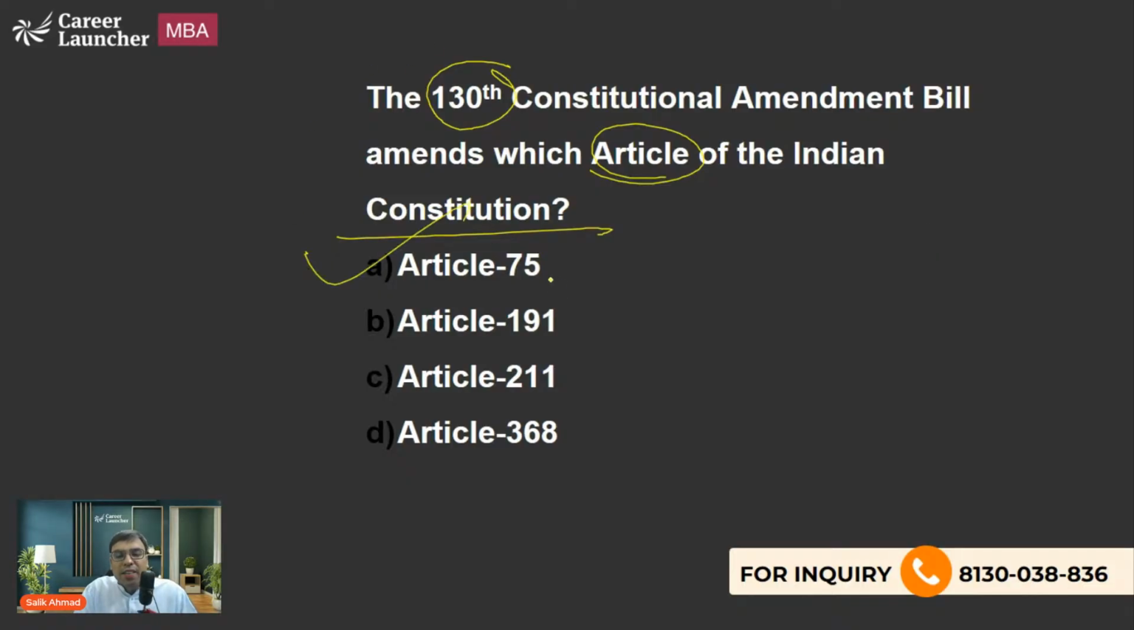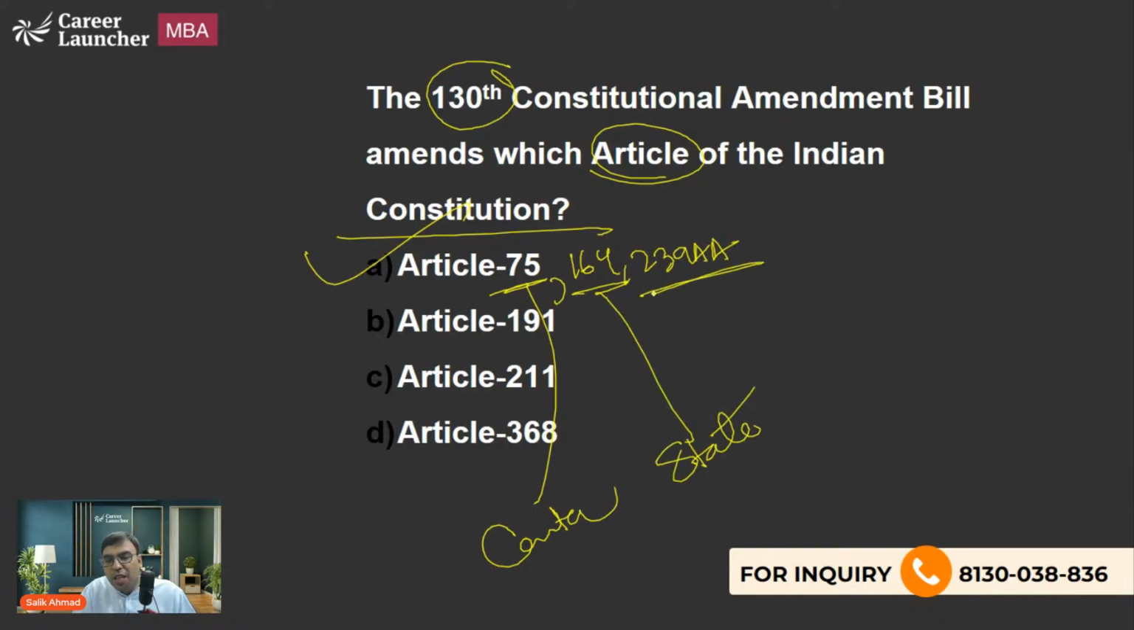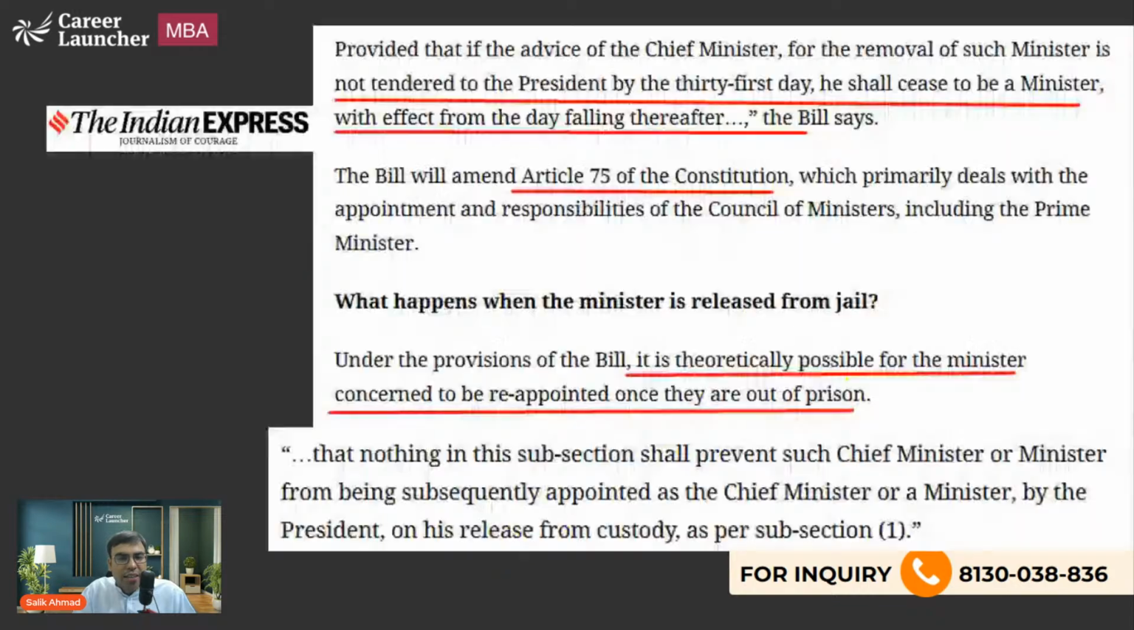Actually, it amends Article 75, 164, and 239 AA. 75 for central level ministry, 164 for state level, 239 AA for the Delhi Legislative Assembly. So A is the right answer to this question. Okay.